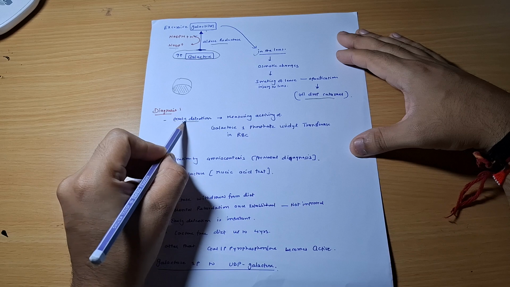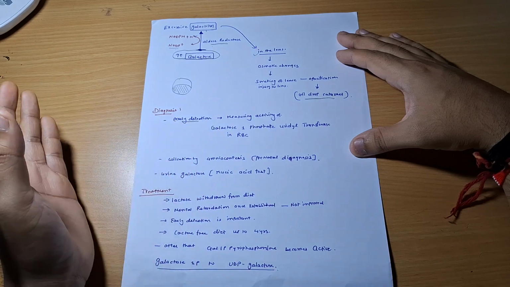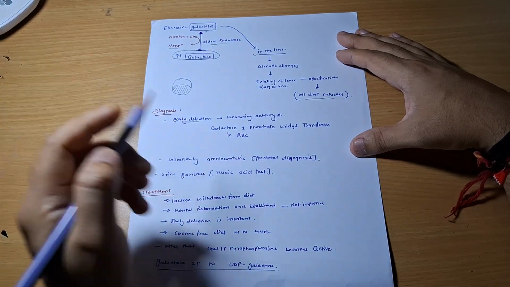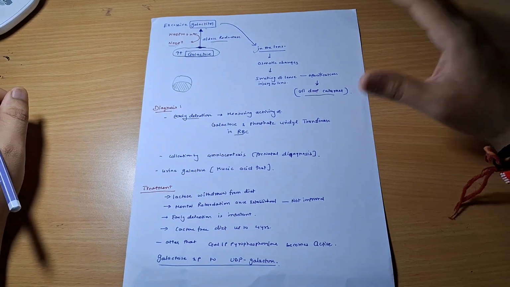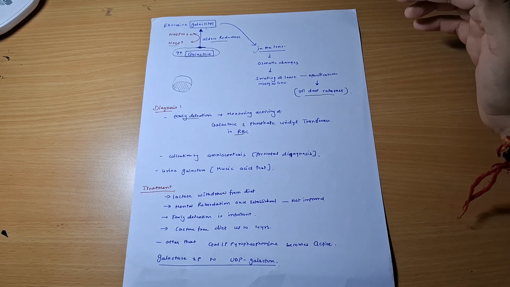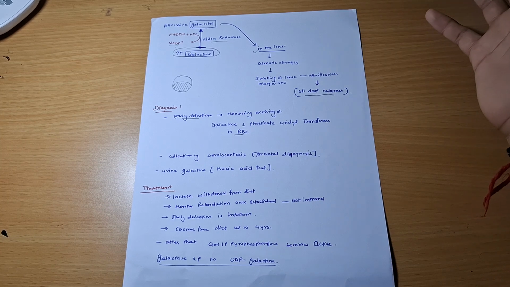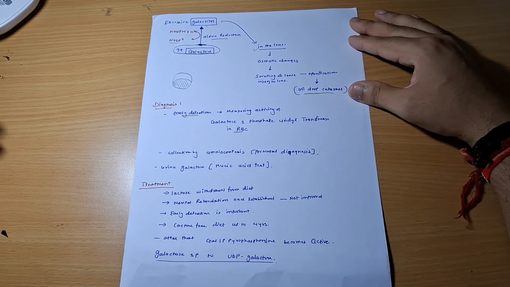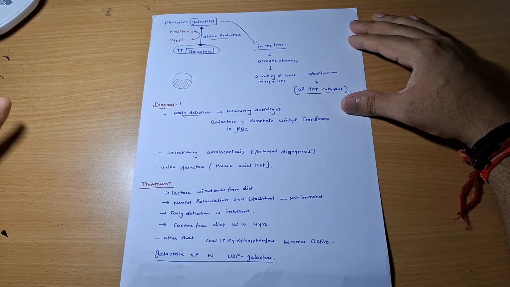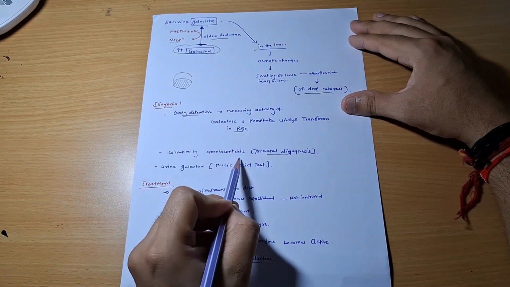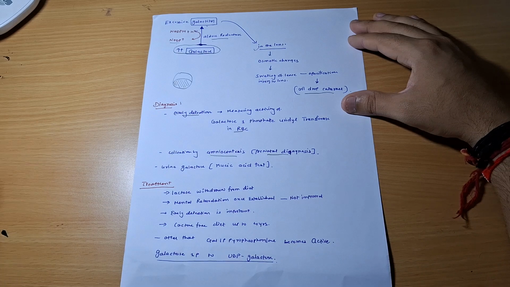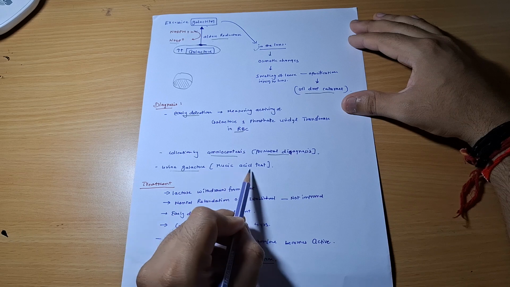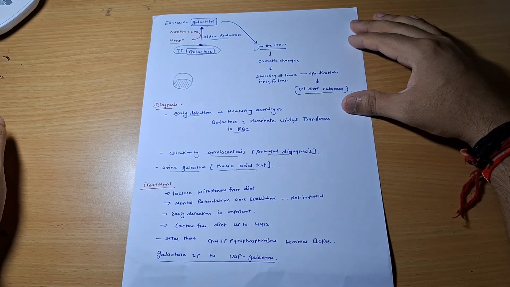Early detection is the key feature to diagnose this particular disease. Why? Because measuring the activity of galactose 1-phosphate uridyl transferase in the RBC is very important. Because if you are not treating it in an early condition, the child undergoes repeated attacks of hypoglycemia, and ultimately the hypoglycemia will result in failure to thrive. Okay, you can use prenatal diagnostic techniques like amniocentesis for this, which is an invasive procedure, and urine galactose level or urine galactose by mucic acid test can be a diagnostic tool.